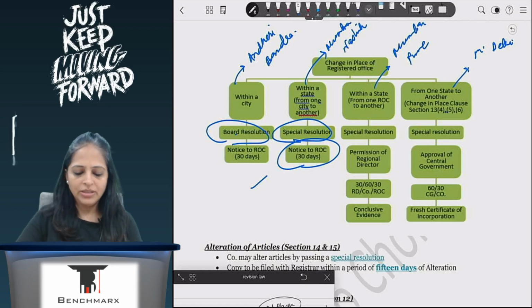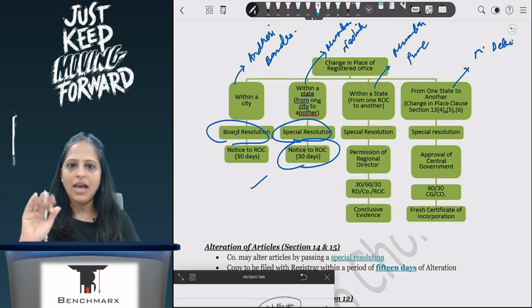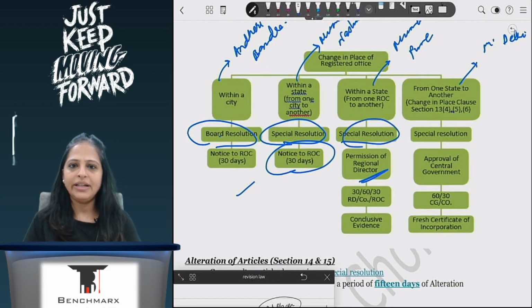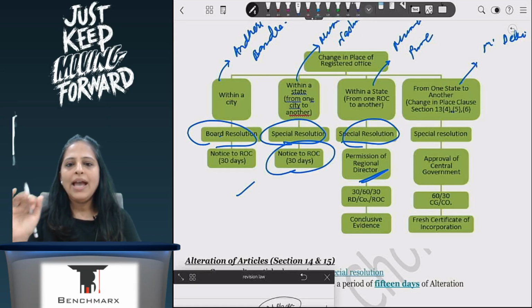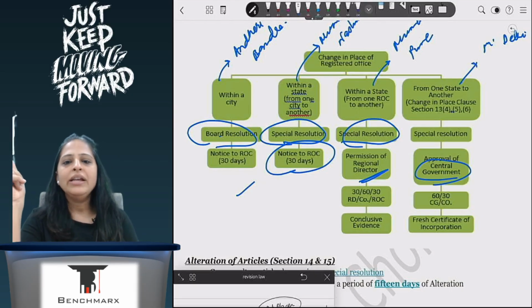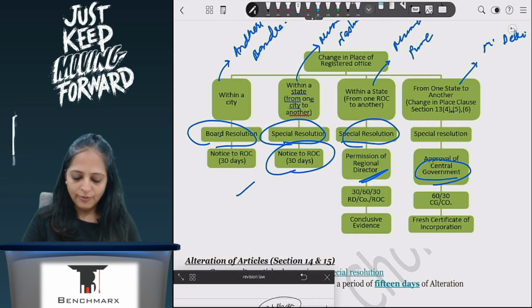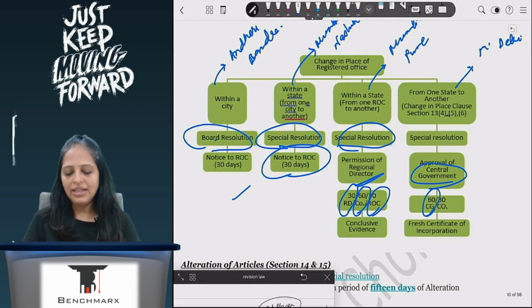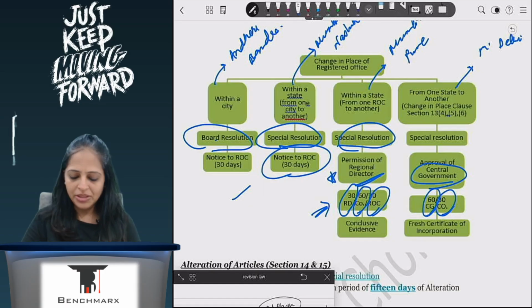The issue, or rather what is a little different, is when I'm shifting ROC or shifting my state. Here I will need a special resolution and I will need the regional director. So my region, Mumbai region, the regional director will give the approval. And in case of a change of state, because it's a matter of the center, it will be the central government. Here I will have to inform the regional director within 30 days. He will get back to me within 60 days and then I will inform the ROC within 30 days. Here I will inform CG within 60 days and he will get back to me within a period of 30 days. So this is very, very important, and these two authorities are different.